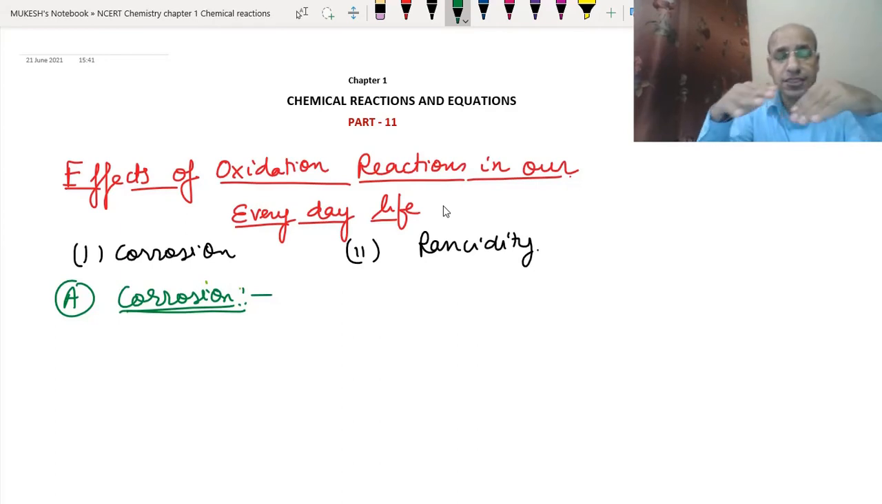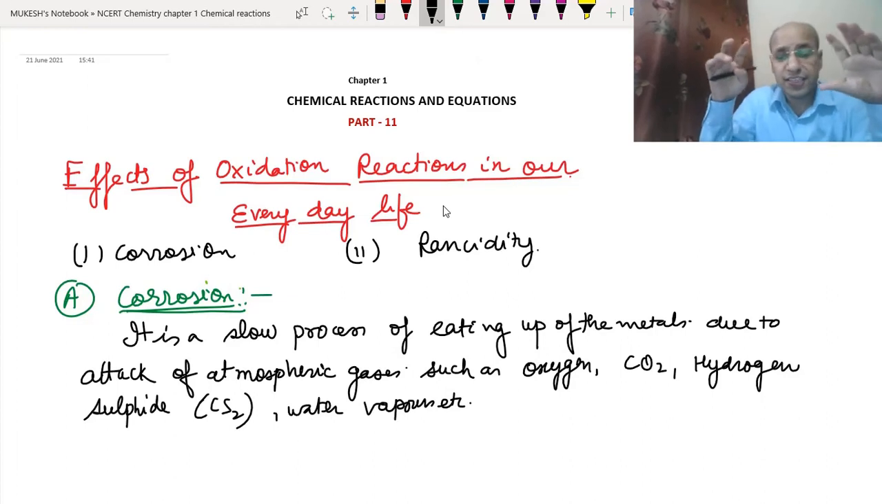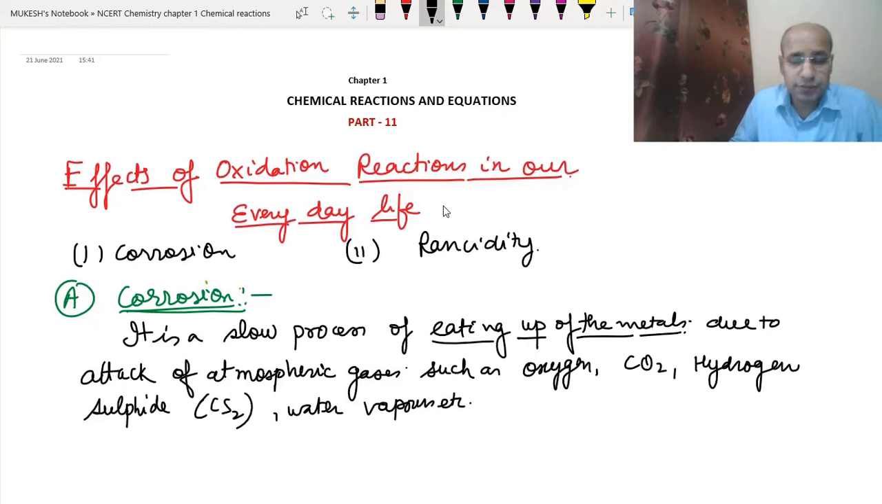Okay, it takes away the metals. So we can write it. We can define this as a slow process of eating of metals due to the attack of atmospheric gases. See, eating of metal means the metal slowly decays. It destroys slowly and slowly.